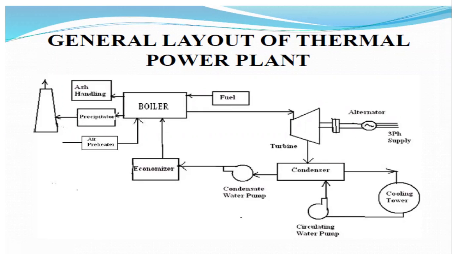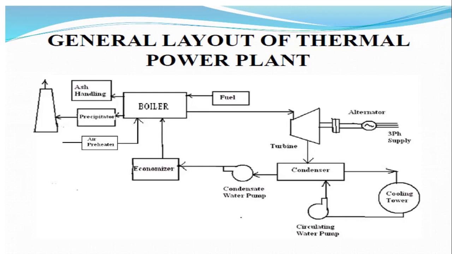The inputs of the boiler are the coal and the water. By using that coal and the water, the boiler converts them into steam energy.